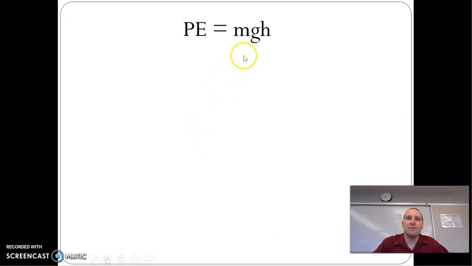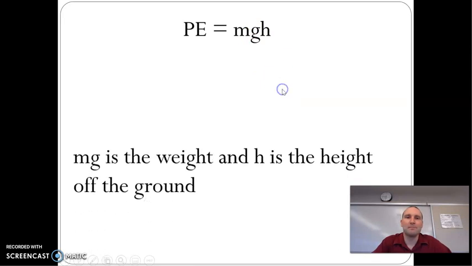Gravitational is PE equals mass times gravity times height. And by gravity, I mean 9.8. So the mass times 9.8 times the height. If we went to a different planet, this G would change to whatever G you'd have on that planet. But we always deal with Earth, at least for the most part.